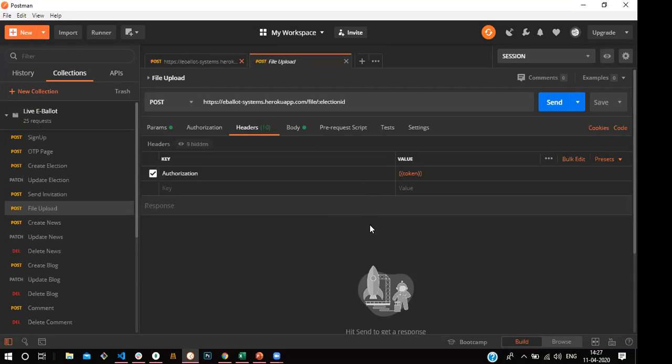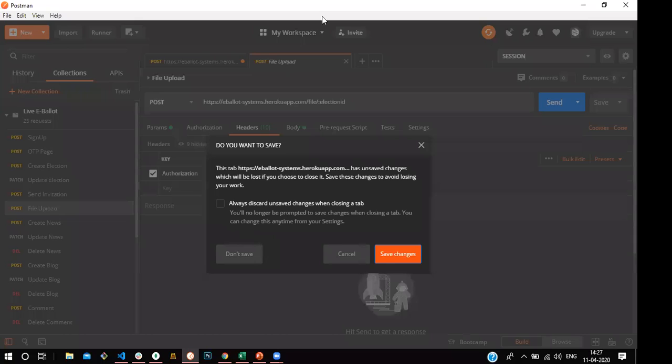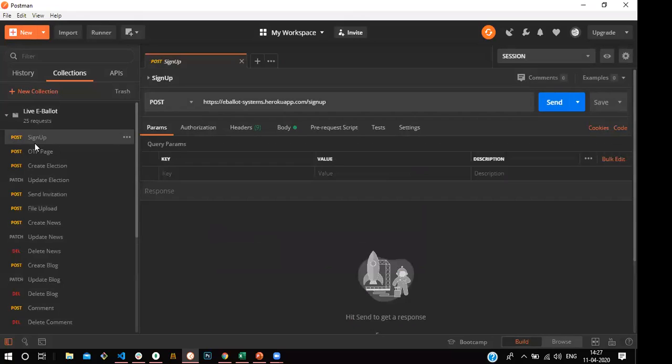So what we did is we split this e-ballot. We are using MongoDB. For the sign up, only the election commission team is going to sign up. For that, they have created a separate user table.